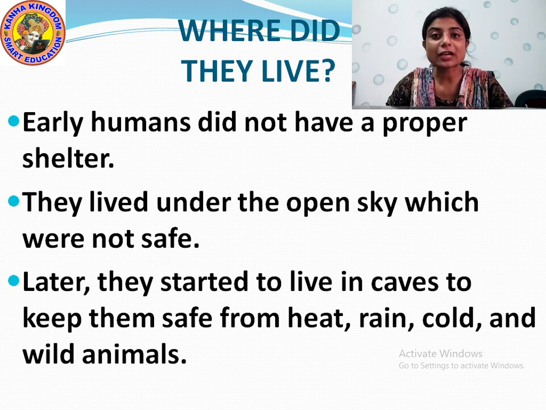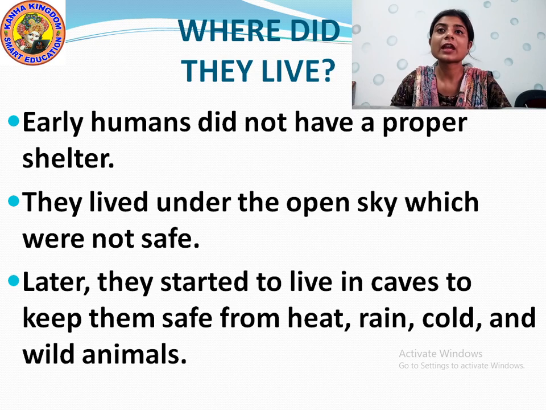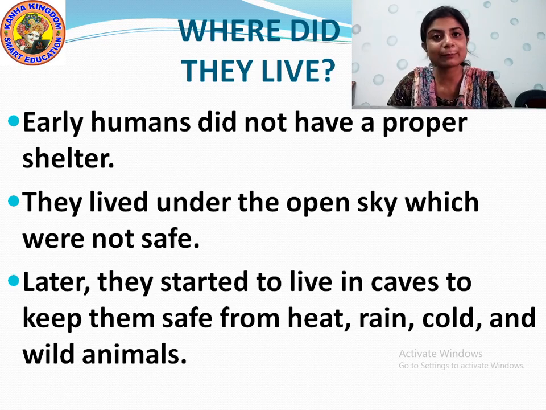Yes or no? That dog has its kennel where it can stay. But in the early days, the people also used to live like animals, without any house, without any shelter, no proper place to live. They used to live under the open sky, without any shelter. Wherever they felt like, they would sleep there. Wherever they felt like, they would eat there.